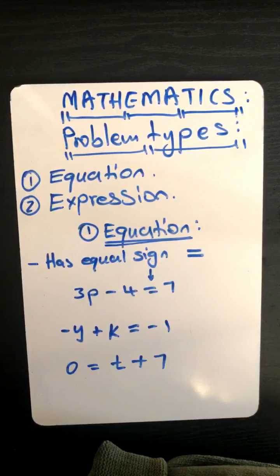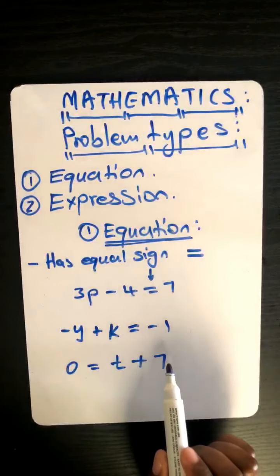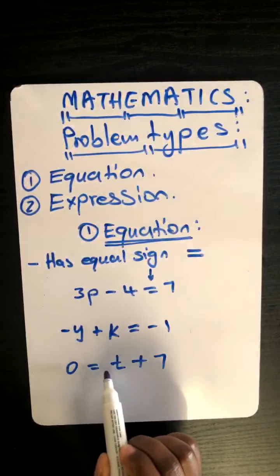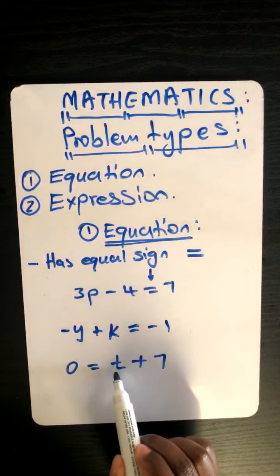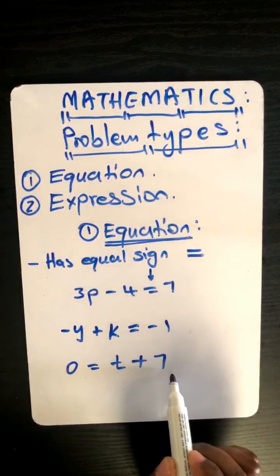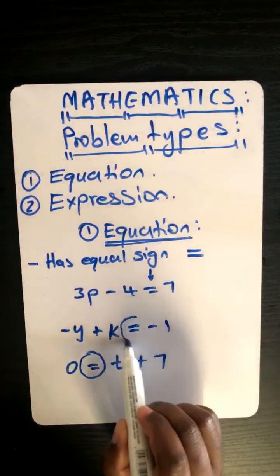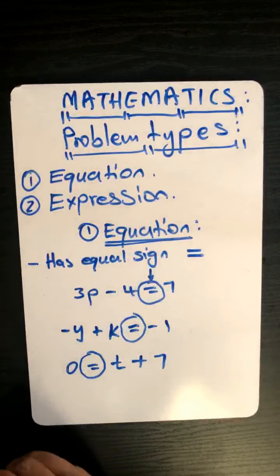Because it has an equal sign and after the equal sign has two numbers. Okay. So this one also, for as long as you see an equal sign, it doesn't matter whether after the equal sign you have one number or too many numbers or too many terms. It doesn't matter. For as long as you see an equal sign, then it's an equation. Makes sense, isn't it? Yes.